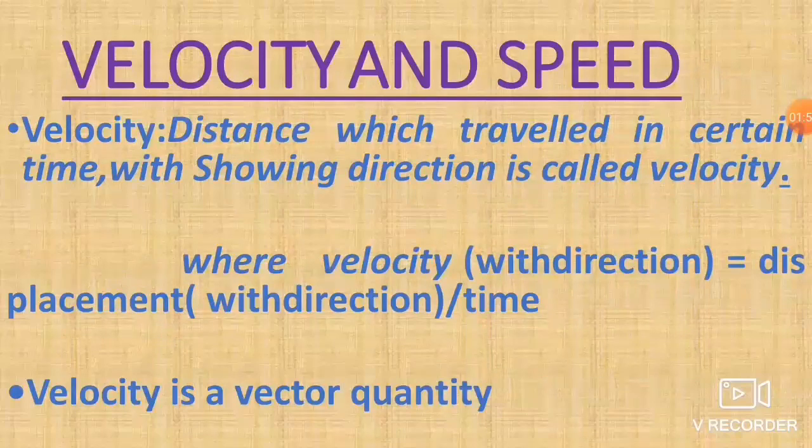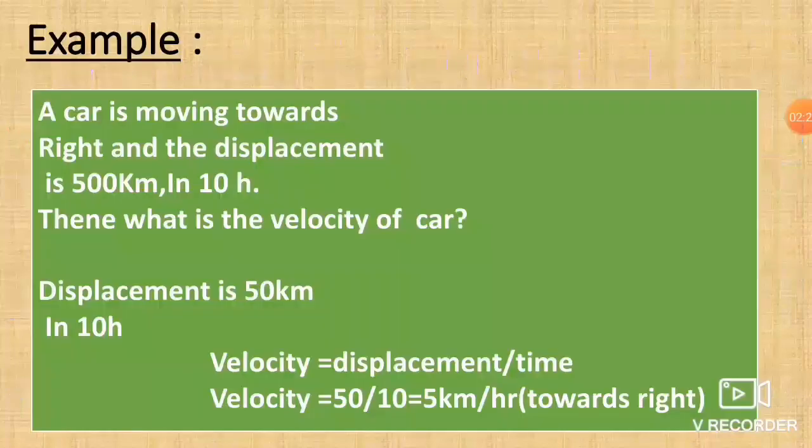Coming to velocity and speed. Velocity: the distance travelled in a certain time with direction is called velocity, where velocity with direction is equal to displacement by time. Velocity is a vector quantity because it has both magnitude and direction.